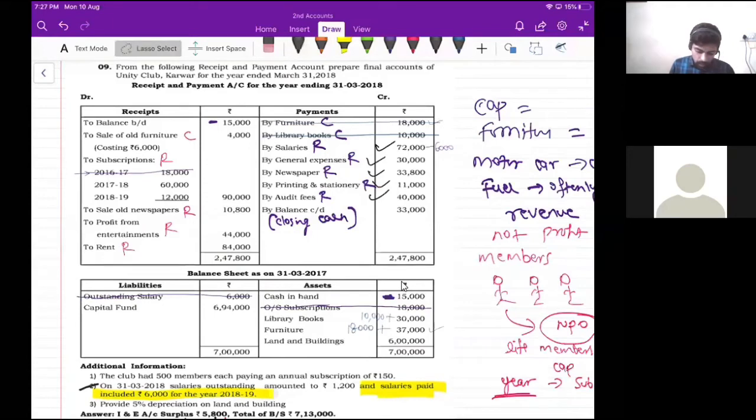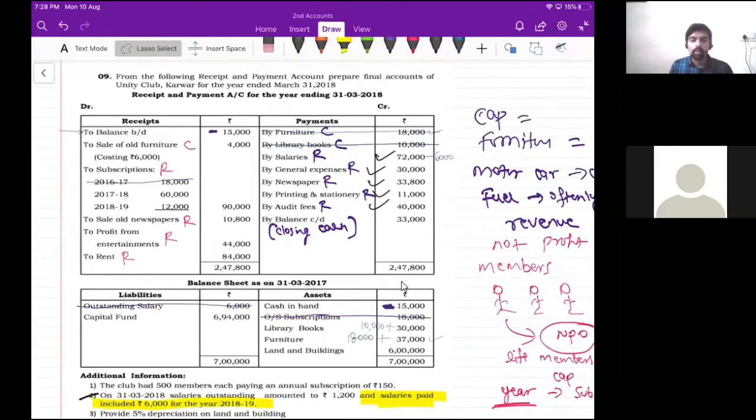For the time being, ignore that balance brought down. That balance brought down 15,000 rupees is the opening balance. See this 15,000. This 15,000 is opening cash in hand. Got it? So ignore that.